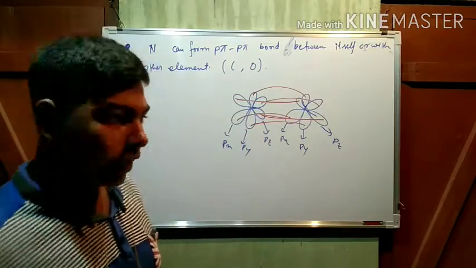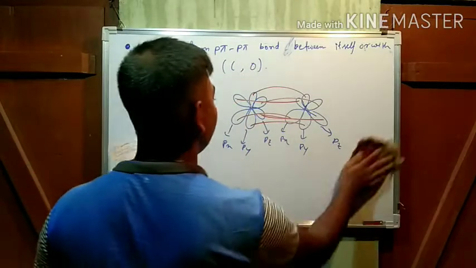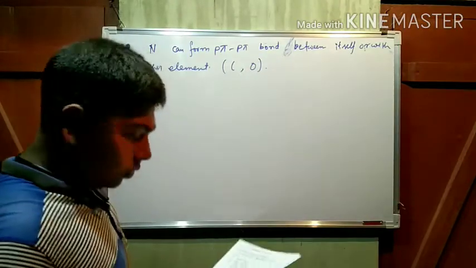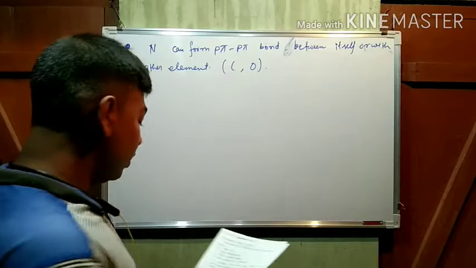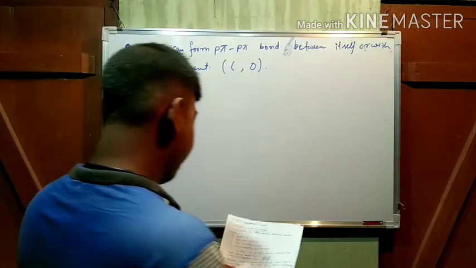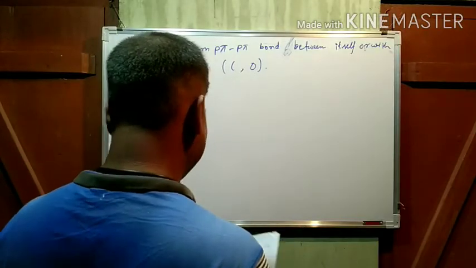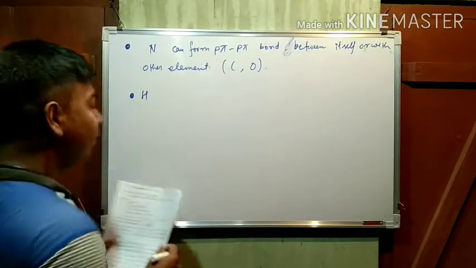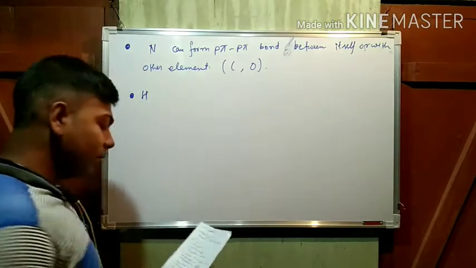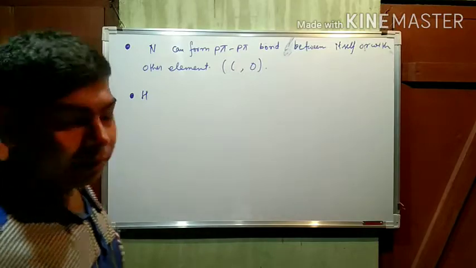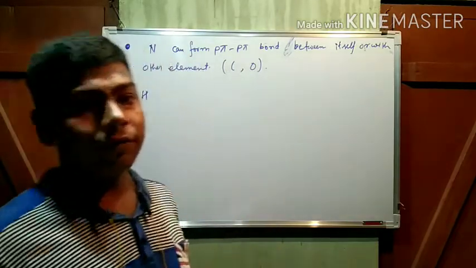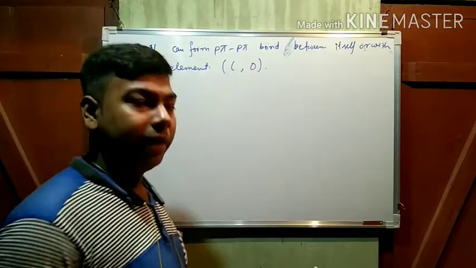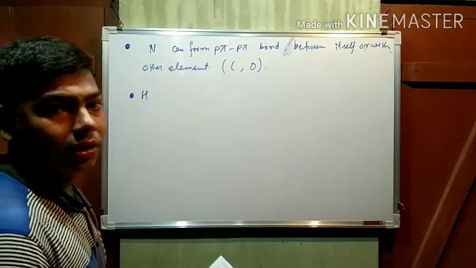Okay, next property. The next property is about heavier elements. Heavier elements means the elements which have high atomic mass, mainly phosphorus, arsenic, bismuth and antimony.